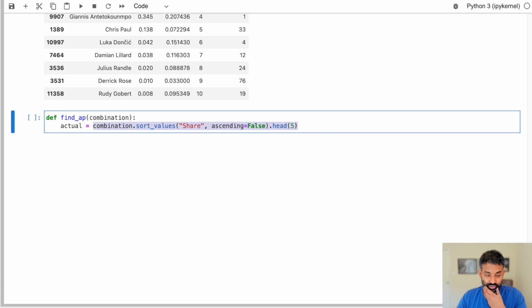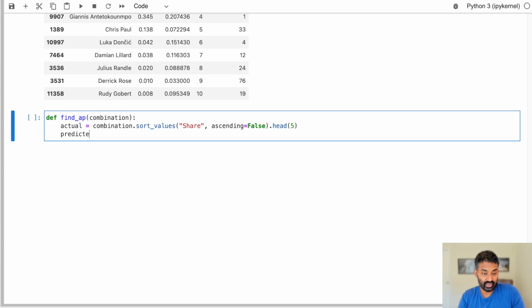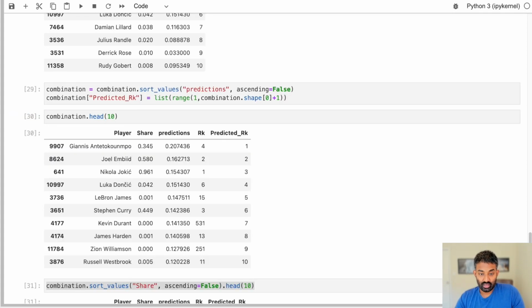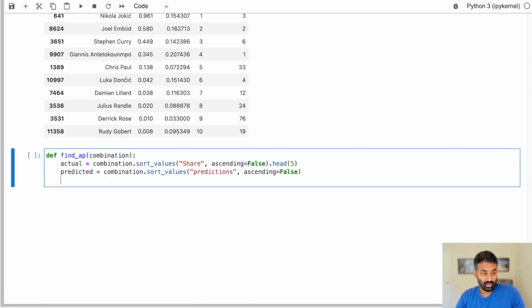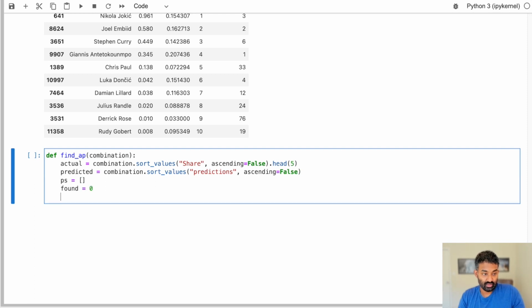So what this is saying is sort the data frame by share, and then take the top 5 MVP winners, because those are the folks we want to see how well we predicted. And then we're going to take a look at all of our predictions and sort them. All right? And then we will initialize found and see.